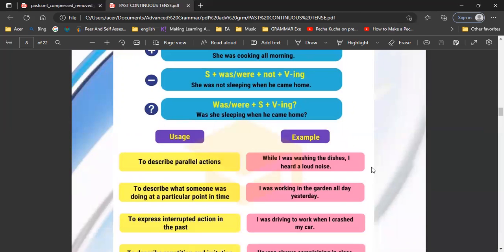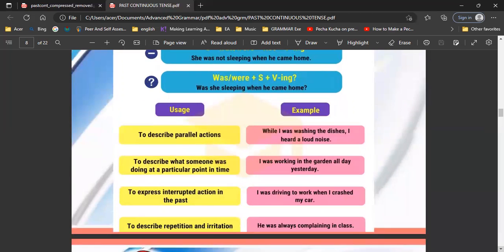Remember, we can use past continuous to describe parallel actions. An action was in progress and then it was interrupted by a second action. For example, while I was washing the dishes, I heard a loud noise. It was interrupted by "I heard a loud noise."